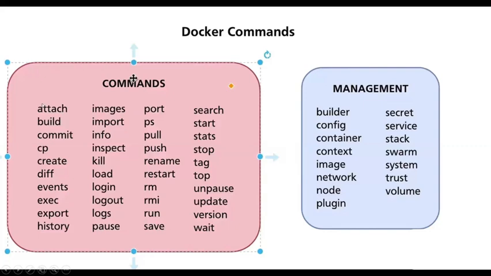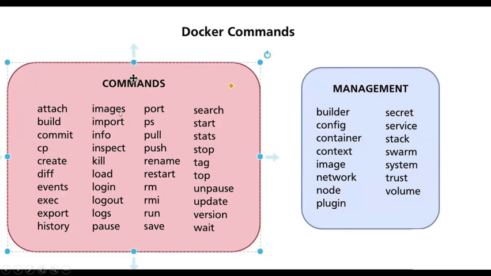Docker images lists whatever images are present in your local cache. Port is nothing but a port number. Actually, Vedant, I am not going too fast? Please tell me if my speed is good or not. Yes, it is good. Yes, you can understand what I am trying to say. Okay, so these are the basic commands.